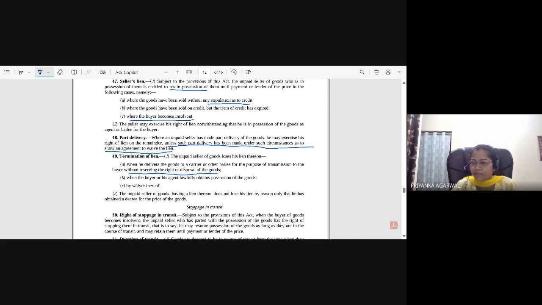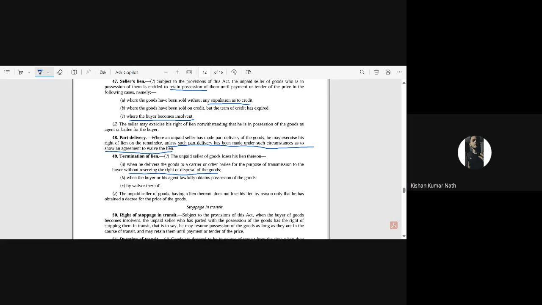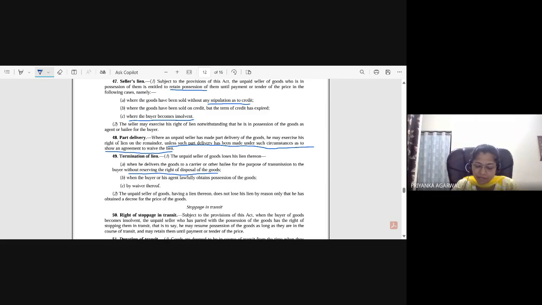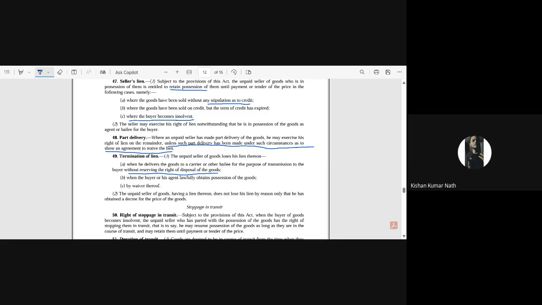Yes, Kishan, what are you trying to say? Ma'am, in a hire purchase the ownership is with the financer and the possession is with the buyer. Okay, first of all, just remove this word hire purchase. What you are trying to say is that ownership is with the financer and the buyer has only the possession of the goods until the payment of the last payment.